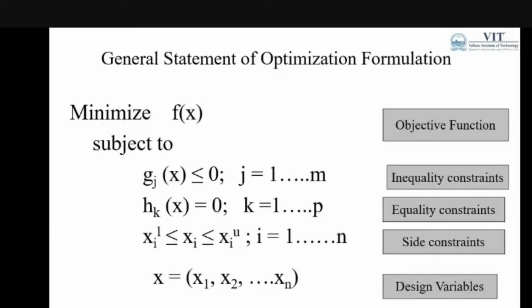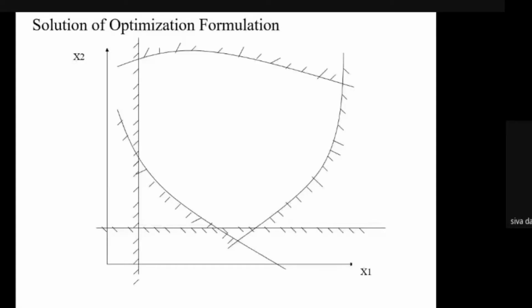So once you have the formulation of any decision problem where constraints are involved, we can call it optimization. If there are no constraints, we can say it is an unconstrained optimization problem. Once the formulation is over, the next step is the solution of the formulation of the optimization problem.